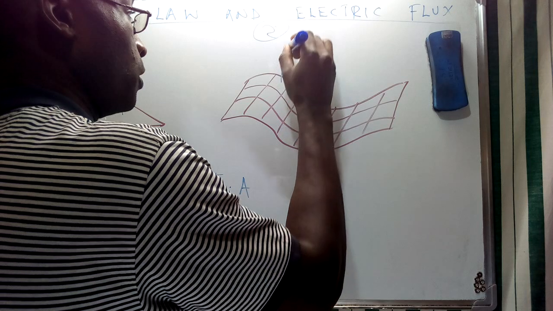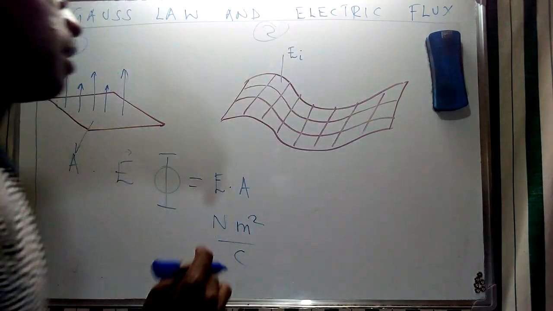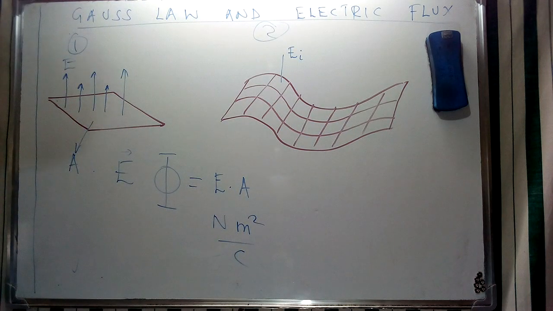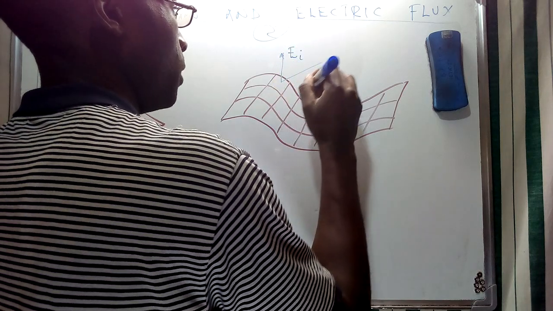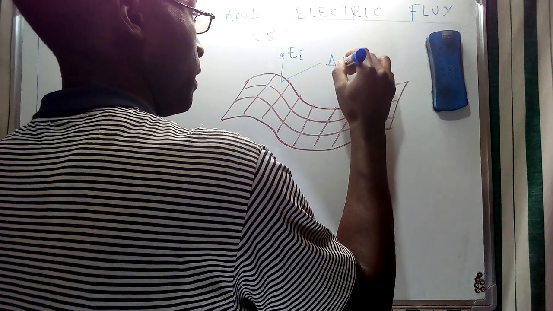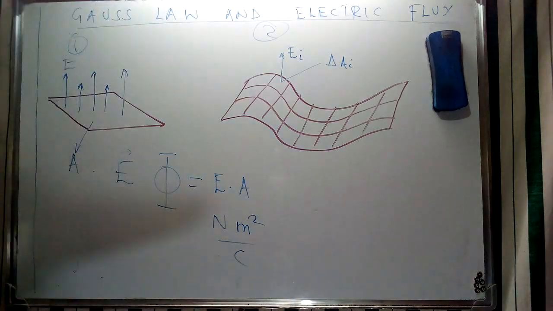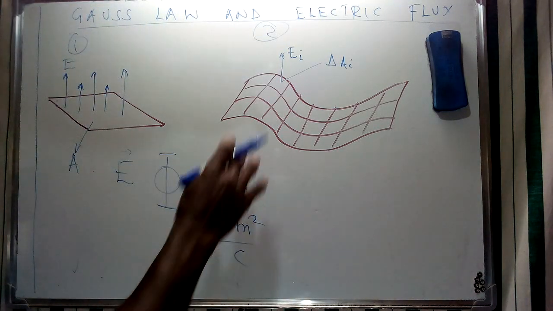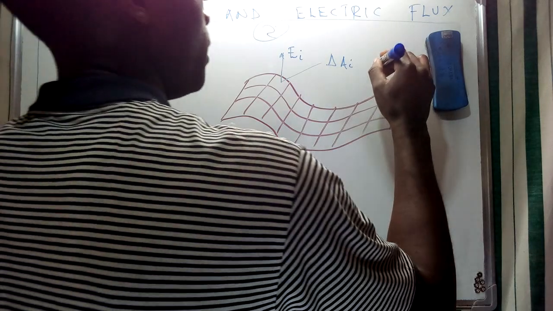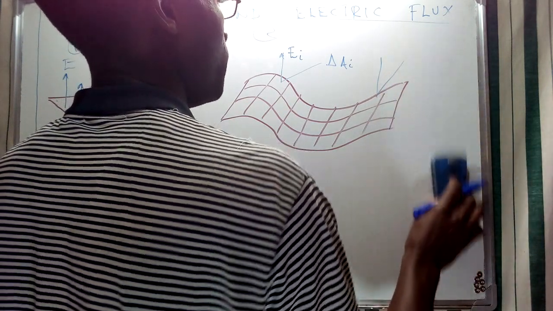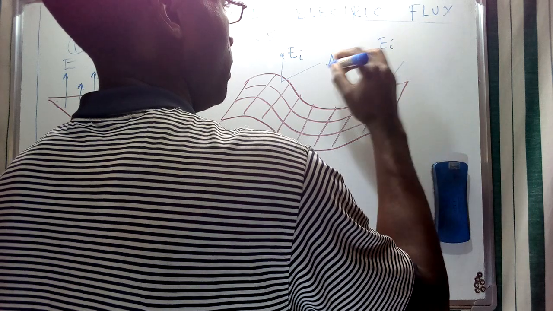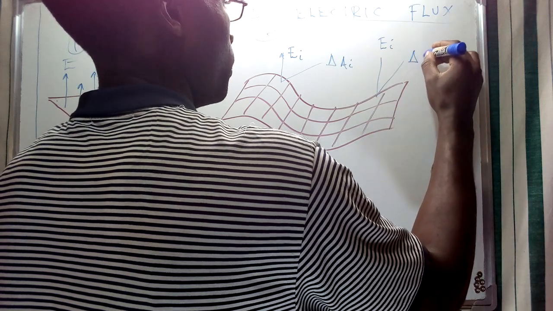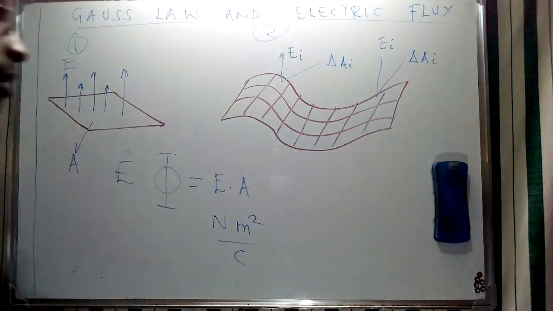So at this specific point, we are going to have an electric field which is going to be assumed to be E sub i, and then we are going to have what we call an area that is going to be, of course, indicated using that. So this is for a single square, and then if we try to find for another one, again we have said that these are similar square units, so we're going to have also a vector field that is going to be represented as such, and another area as such.